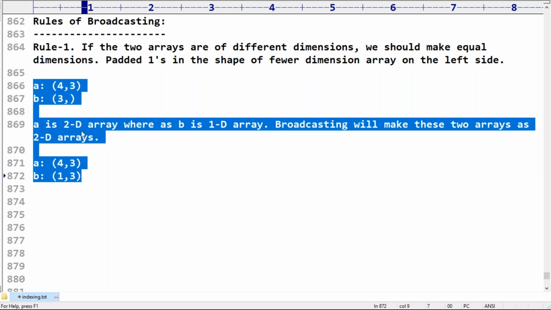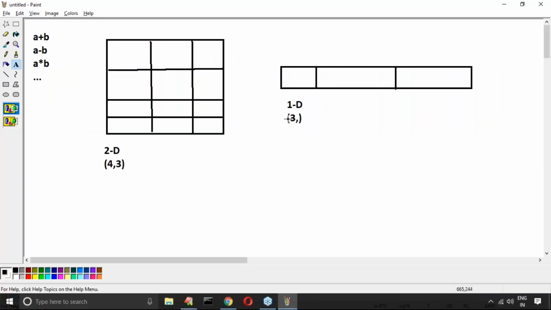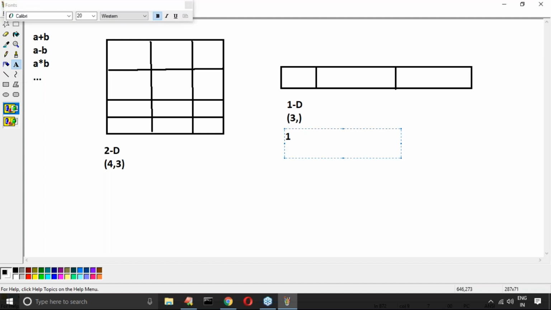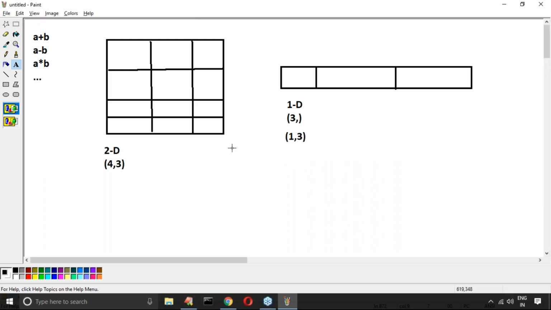Now what will happen? This 3 will become 1 comma 3, a 1 by 3 array. Now what is the dimension of this array, sir? 2 dimension. What is the dimension of the other array? 2 dimension. Correct, right?